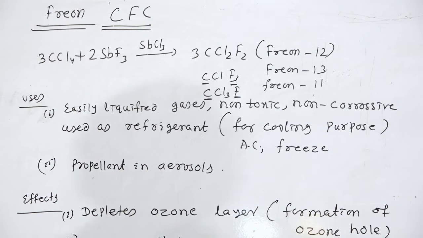Basically, these are used as refrigerants for cooling purpose, just like in AC, where we use that gas as coolant, or in a refrigerator, the condenser contains CFC, chlorofluorocarbon.